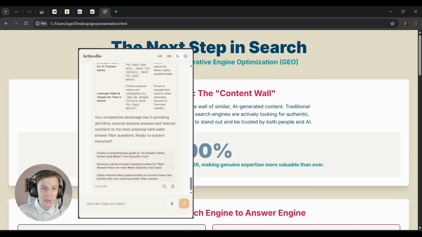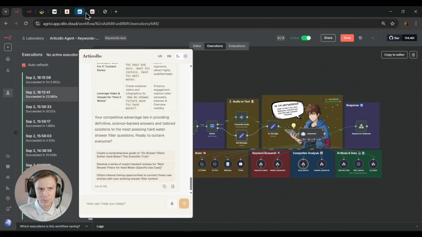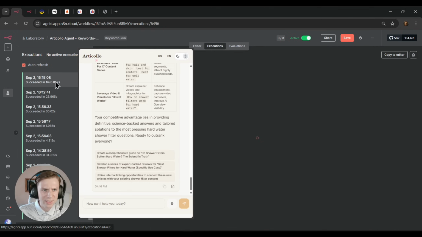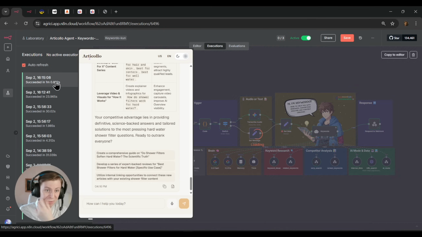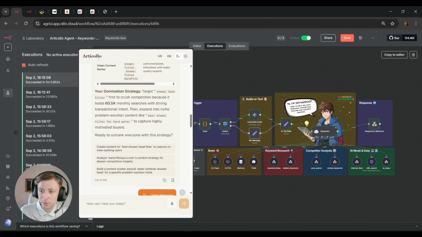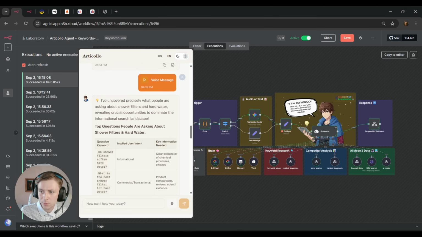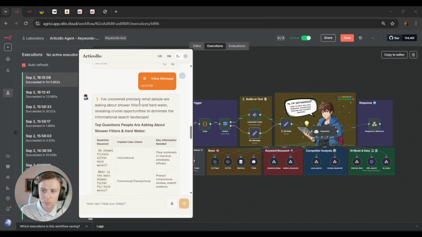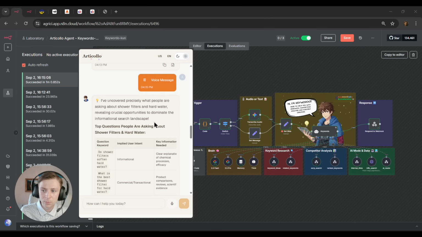So returning back, I'm just going to close that window. We're going to come back also to the other one. So we can see here that the response succeeded. 1 minute it took for him to generate the response, and let's see what people are asking about shower filters. Once again, Keyword Raccoon, can you check also what people are asking in regards to shower filters and hard water?